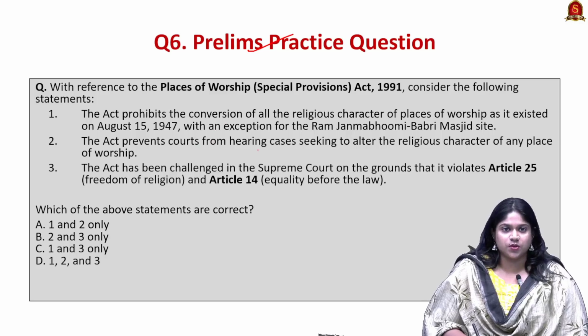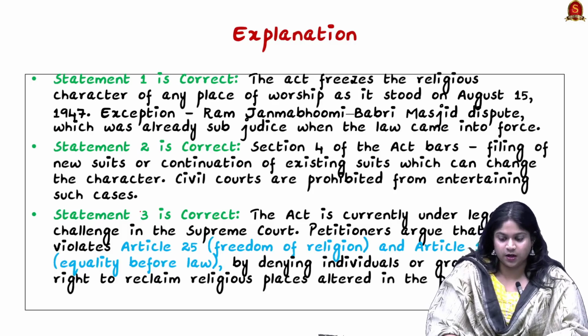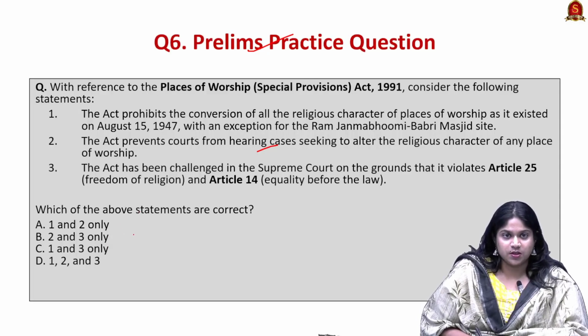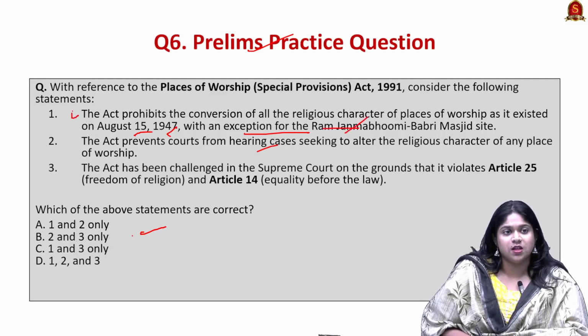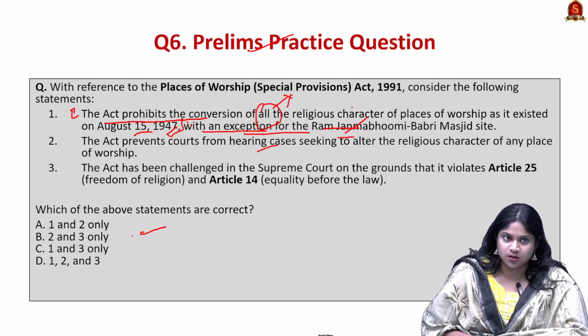So with reference to the act, consider the following statements. So here all of these statements are right. The act prohibits the conversion of all religious character existing in 1947 except the Ram Janmabhoomi and Babri Masjid site. Or sometimes they can ask only this statement without the exception for the Babri Masjid and Janmabhoomi sentence. They can just ask that the act prohibits the conversion of all religious character of places of worship. So when it comes, that statement is wrong.